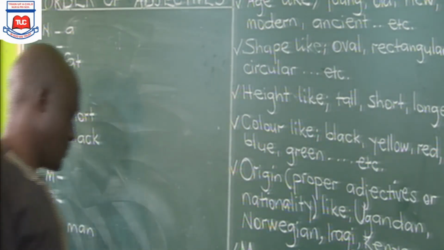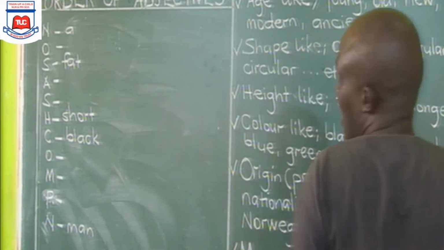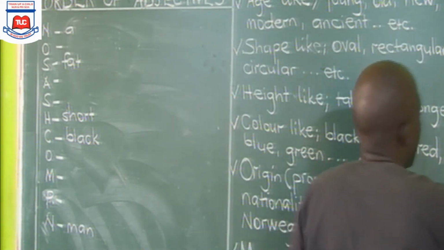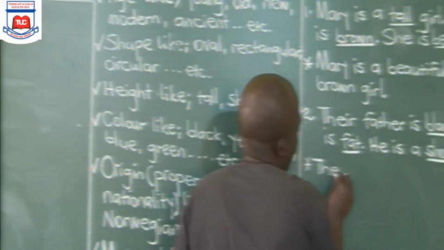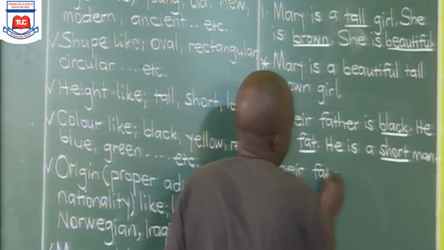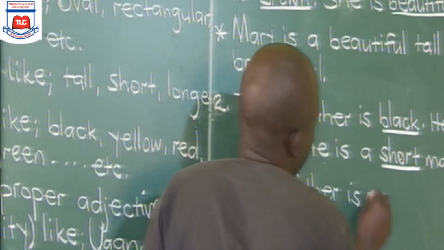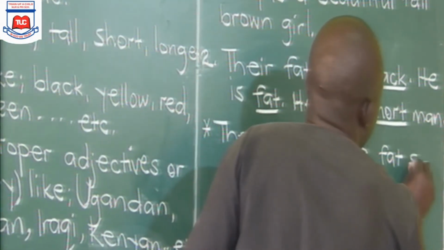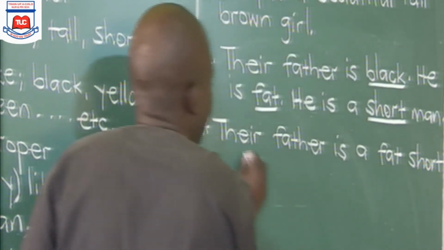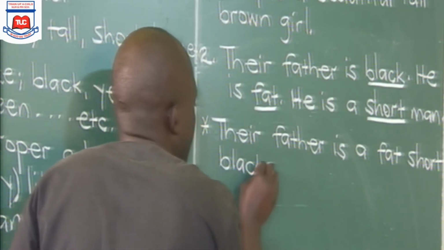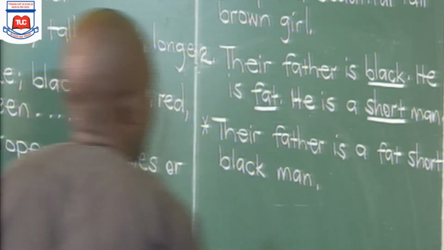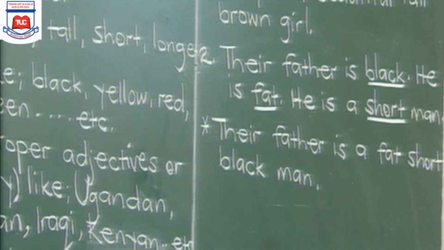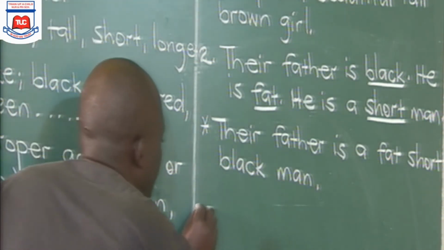So what is the correct answer? Their father is a fat, short, black man. So you can see, if we use this formula, it is very easy to order these adjectives in their correct positions. Let us look at example 3.